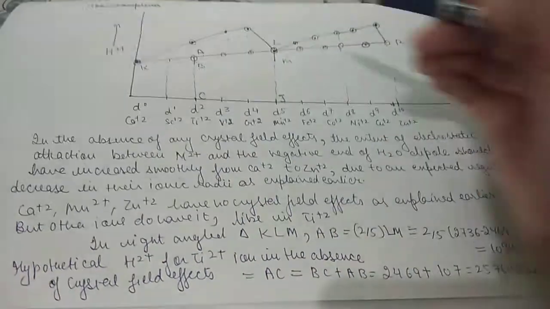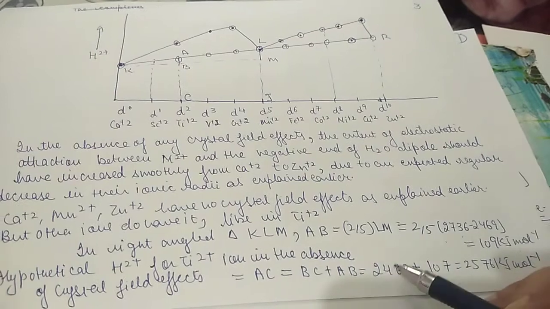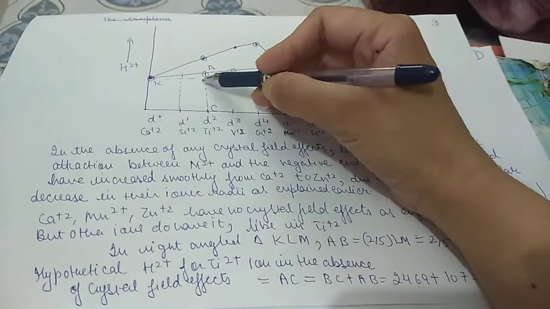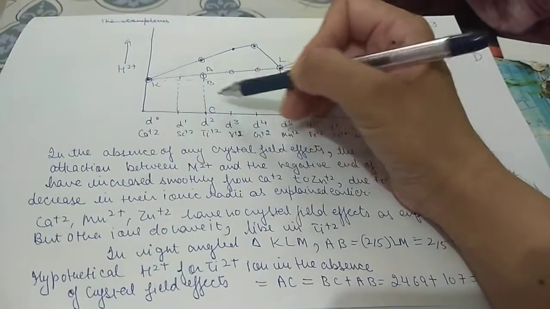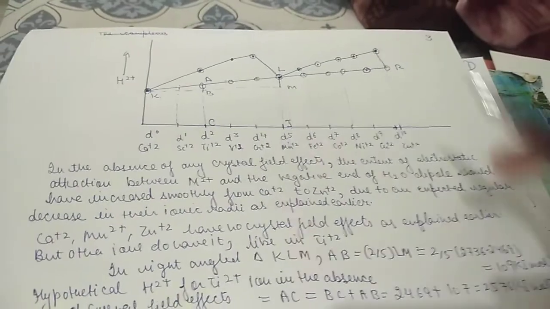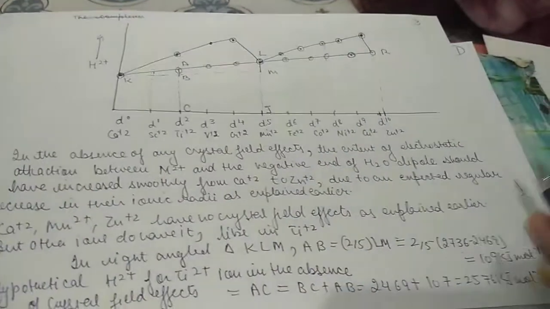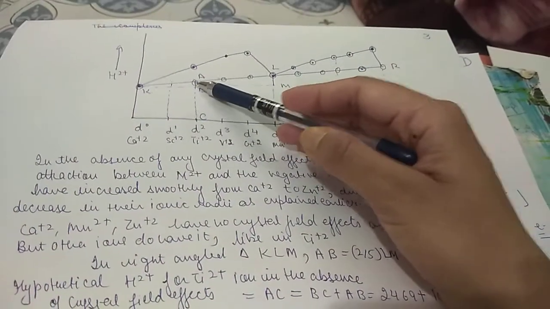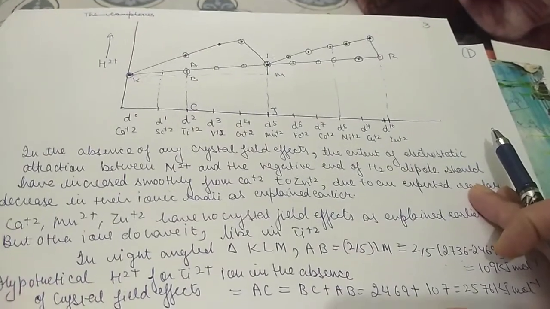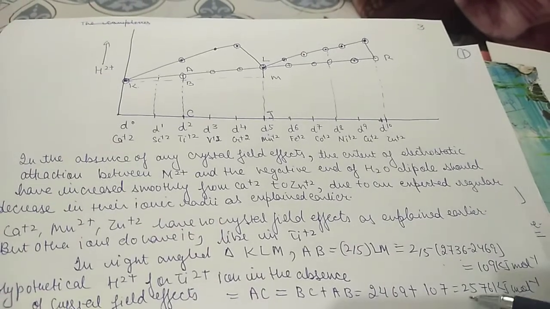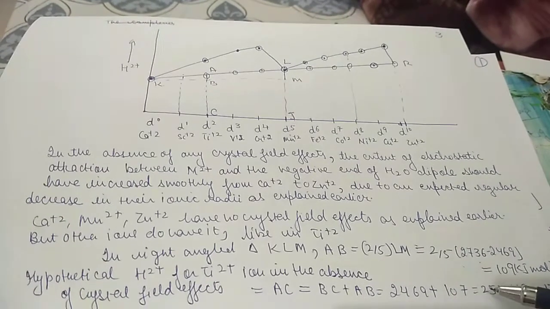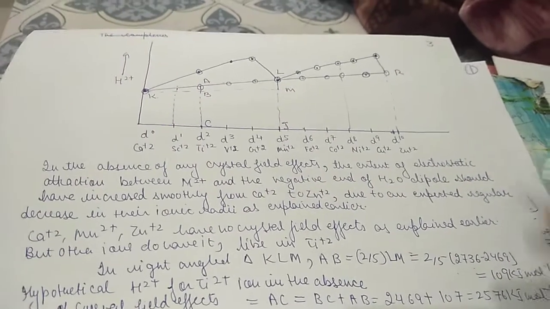BC is equal to 2469, the energy of calcium, kilojoules mole inverse up to here, plus the energy of AB, this part, which is 107. When we add these, this is equal to 2576 kilojoules mole inverse.